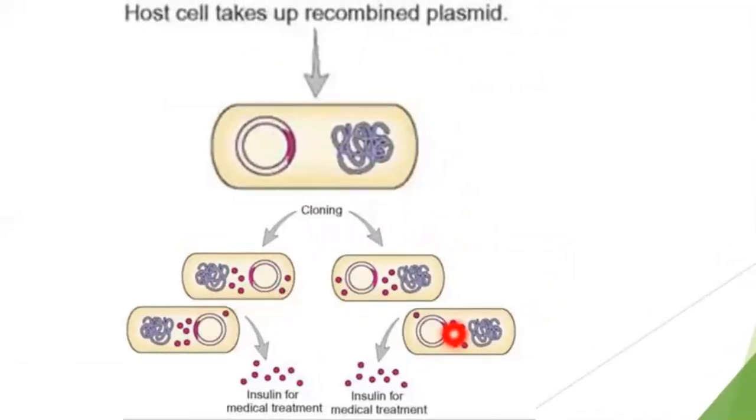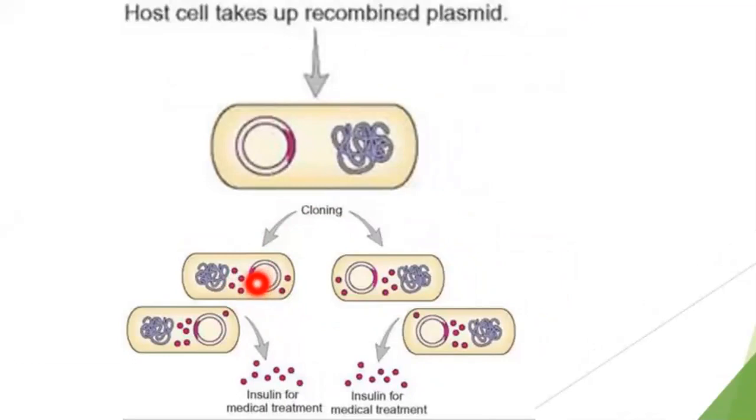Every new cell, because it is in the parent, of course it will come to the offspring, the next generation. And as you can see some red dots over here, these are nothing but protein, that is insulin. So every bacteria containing the human gene is going to produce insulin. It has the insulin gene.